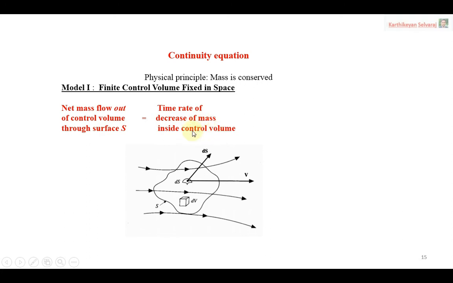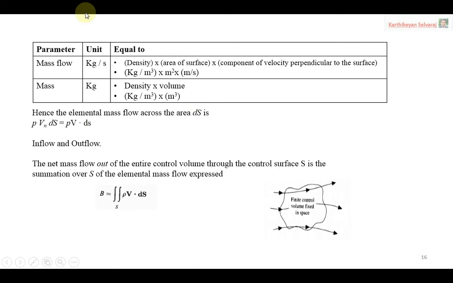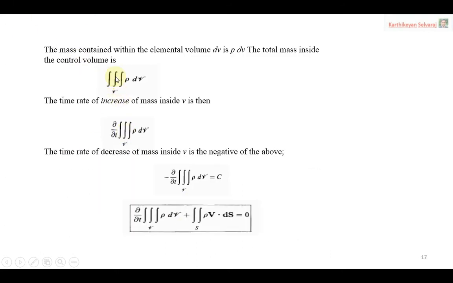So that is why in the B term we get the double integral and in the C term we get the triple integral. This is the amount of mass available in the control volume, that is density into volume. Our requirement is the time rate of decrease. How can we obtain that? Time rate means you can go for the derivative, dou by dou t, the time derivative. Again we are looking for the decrease, so decrease we represent with a minus. This term is called letter C. So that is the right hand side of the equation.